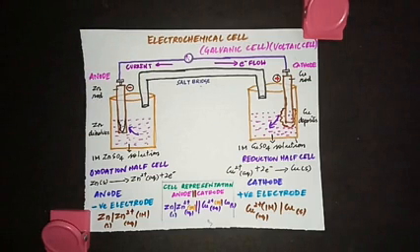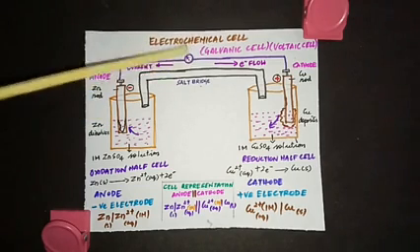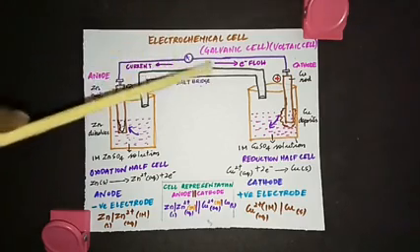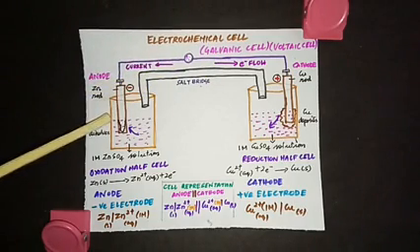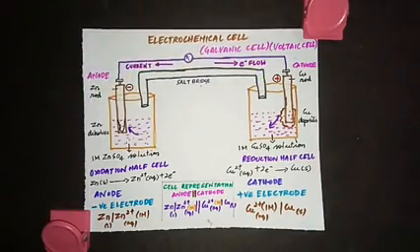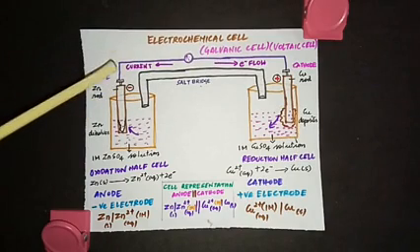After setting up this electrochemical cell, you can observe one thing: the voltmeter deflection. This is the voltmeter, and I put an arrow this way. The voltmeter deflection is towards the left, which indicates the current flow is towards the left. At the same time, the flow of electrons is in the opposite direction. Remember that when the flow of current is taken to be this side, what is the direction of the flow of electrons?